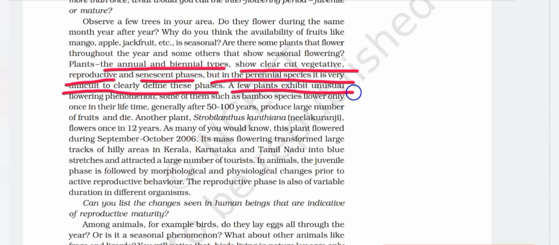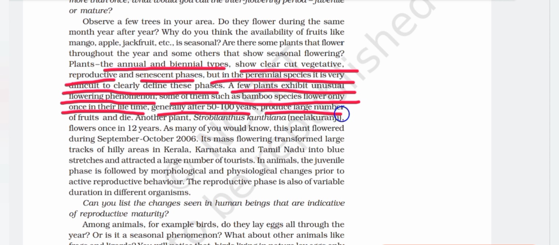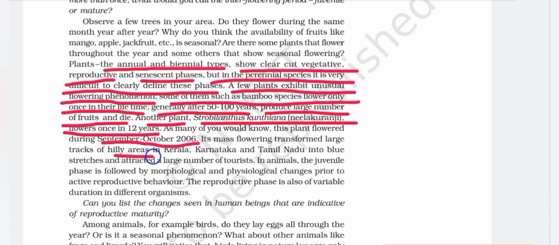Some of them, such as bamboo species, flower only once in their lifetime, generally after 50 to 100 years, produce a large number of fruits and die. Another plant, Strobilanthes kunthiana, Neela Kurinji, flowers once in 12 years. As many of you would know, this plant flowered during September to October 2006. Its mass flowering transformed large tracts of hilly areas in Kerala, Karnataka and Tamil Nadu into blue stretches and attracted a large number of tourists.